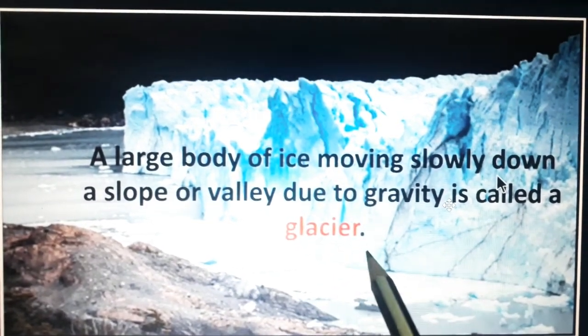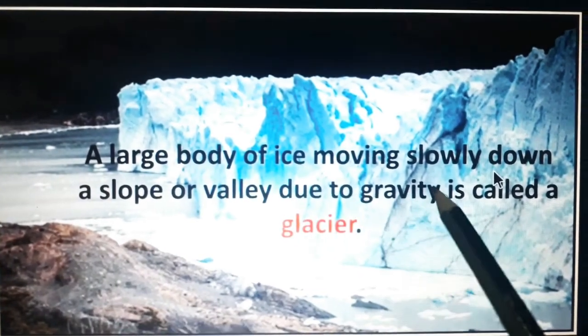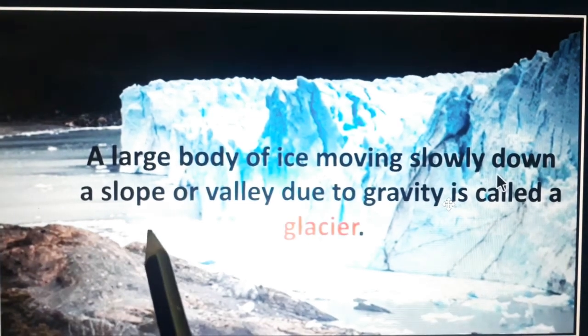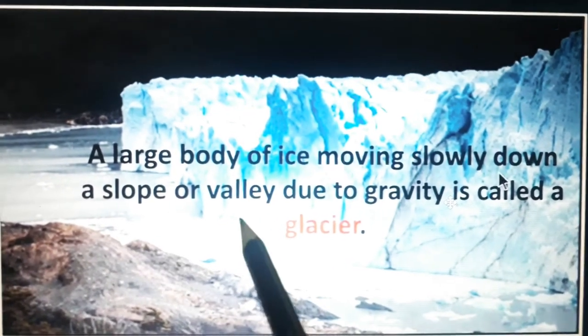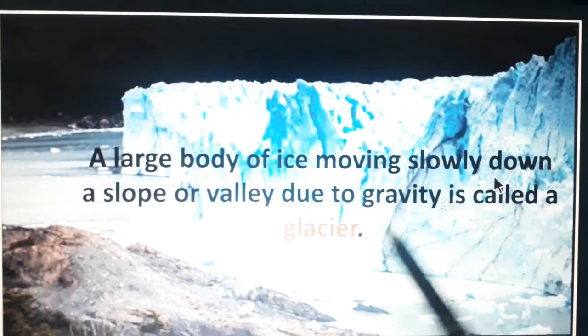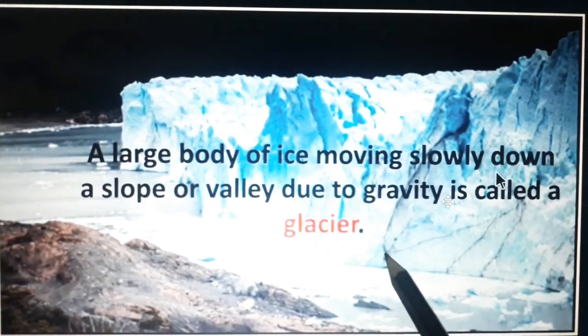Slope means a rising or a falling surface. Due to gravity, it's moving slowly. So that is called a glacier.